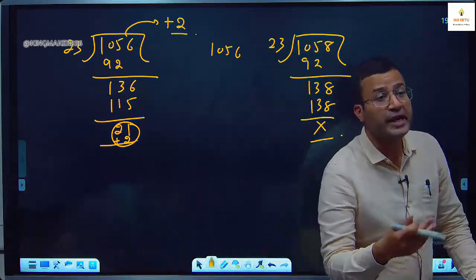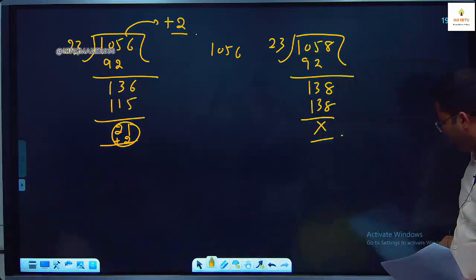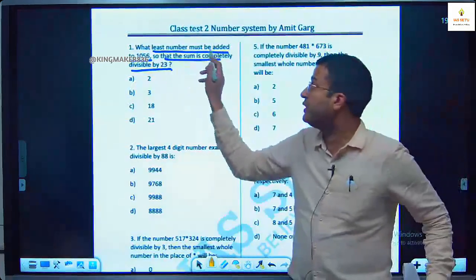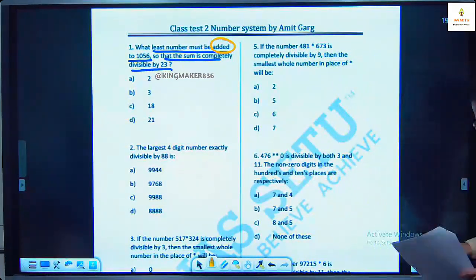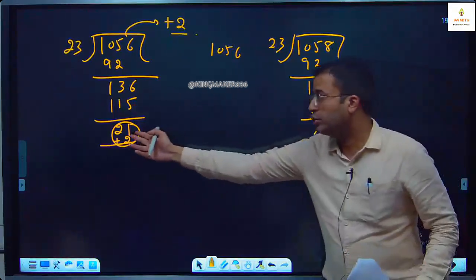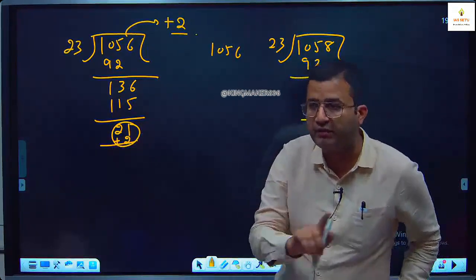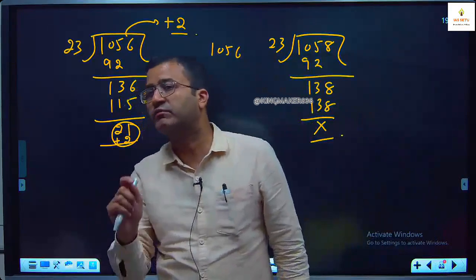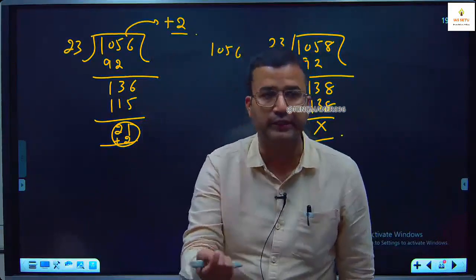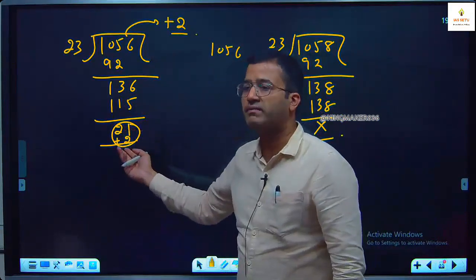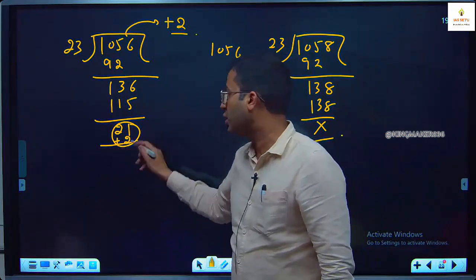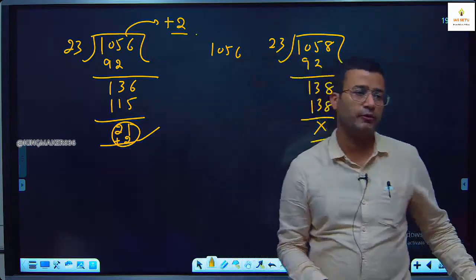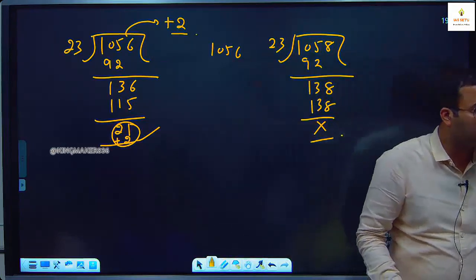What should be added? You have to read the question carefully. Subtracted 21 because it is 21 extra. So what should be subtracted? 21. But there is a catch in the question. What must be added? So 21 में क्या कम है so that it will be a multiple of 23? 2. 2 की कमी है. So you add 2, you will get a multiple of 23. So what must be added? 2.